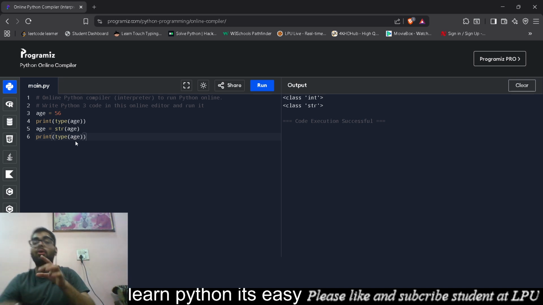That's what we call type conversion. In this method, if the user is giving us an input of integer and we want the input in string, we can actually convert its type. That's what type conversion is.